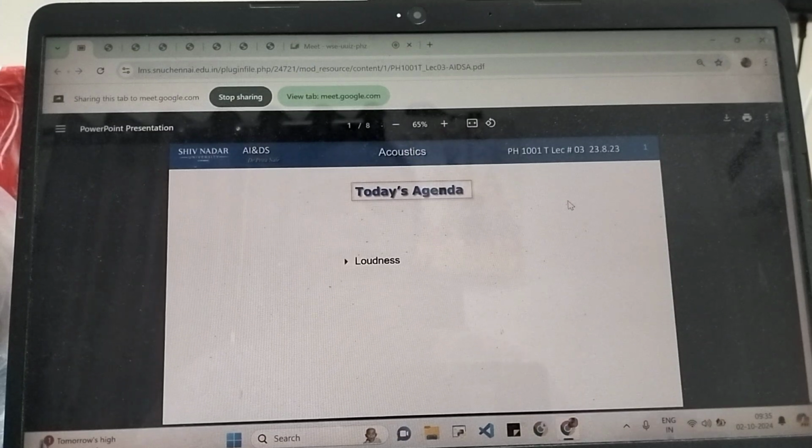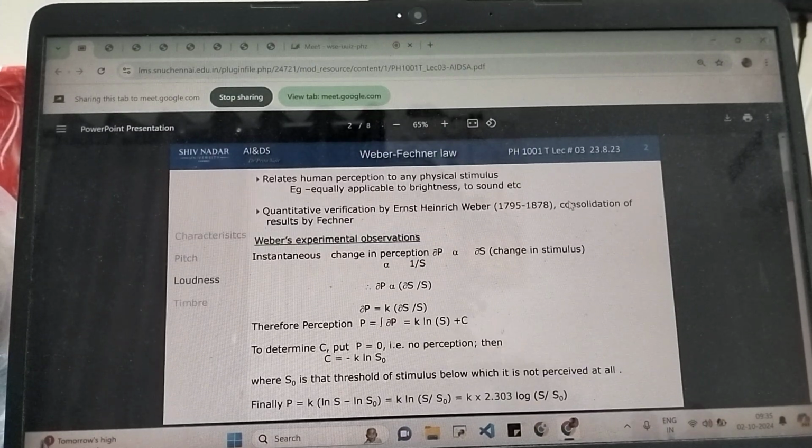Next property we are going to be looking at is loudness. Loudness is the most obvious property of a sound. Whenever we talk about sound, we normally associate it with how loud or how soft it is. So it relates to the human perception.